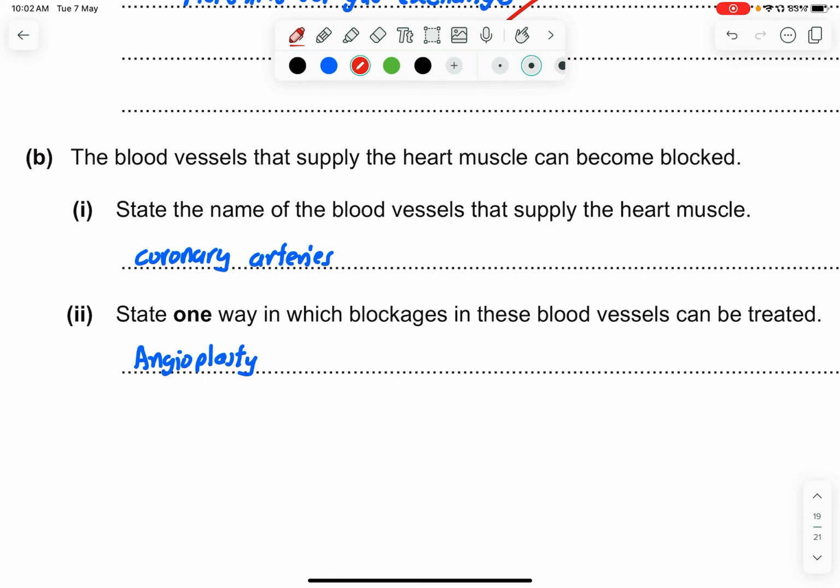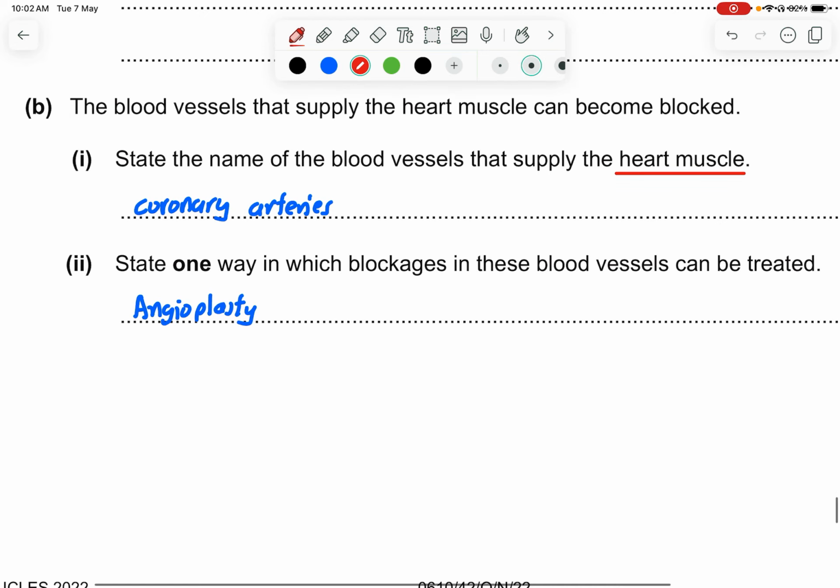Okay, part B, the blood vessels that supply the heart muscle can become blocked. So part 1 says state the name of the blood vessel that supplies the heart muscle. It is the coronary arteries. The heart muscle is also a muscle that will contract and relax and undergo respiration, so it is supplied by the coronary arteries. Part 2, state one way in which blockages in these blood vessels can be treated. Angioplasty. Stents are also acceptable. So there are many answers.